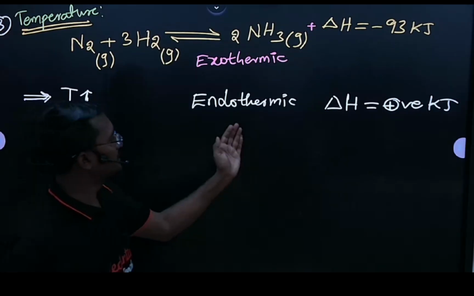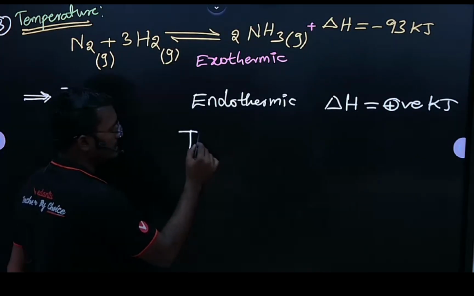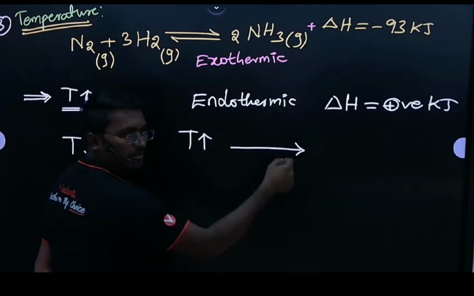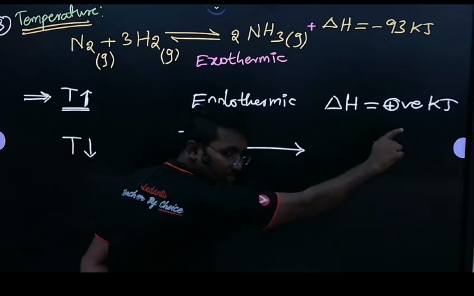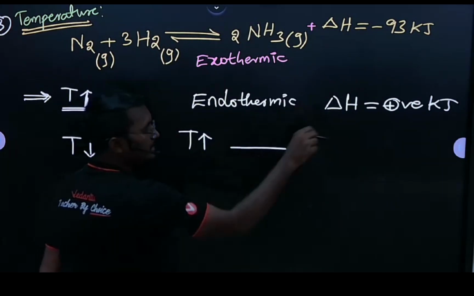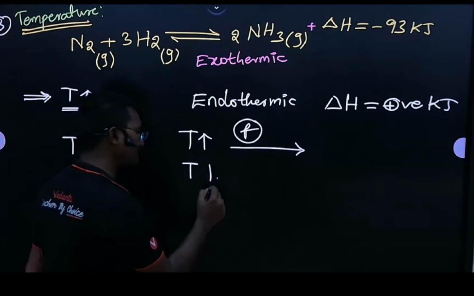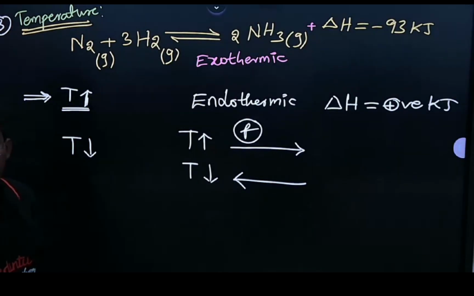For endothermic reactions, if I increase the temperature, then what happens to the reaction? The reaction shifts towards the forward direction only. Why? Because it needs some amount of heat. I am giving the temperature, so the reaction shifts forward. If I decrease the temperature, then the reaction shifts backward. Is the temperature effect clear?